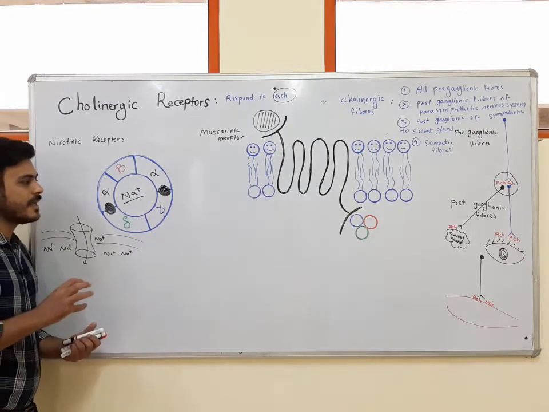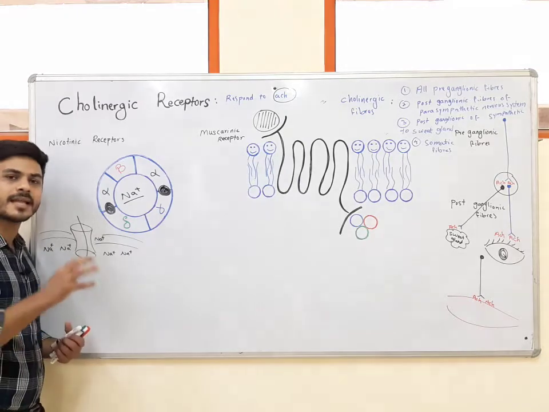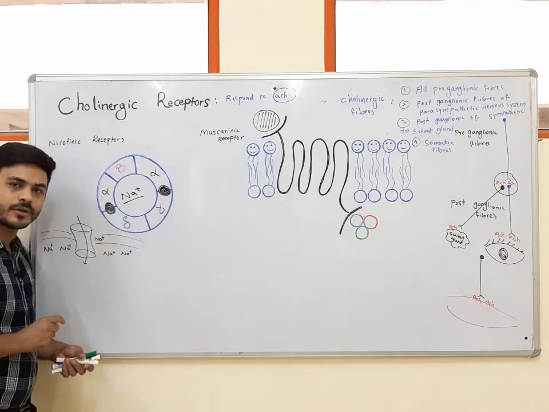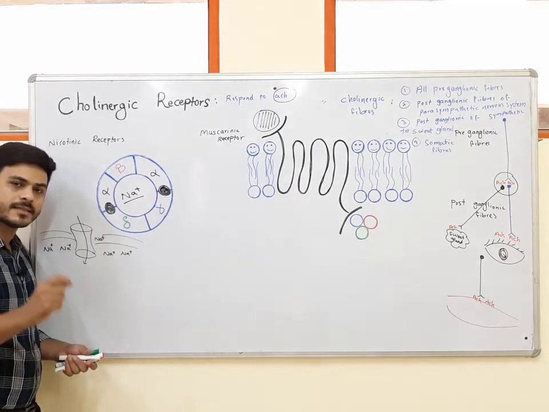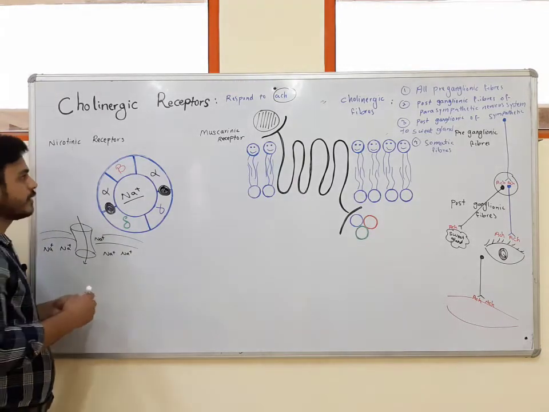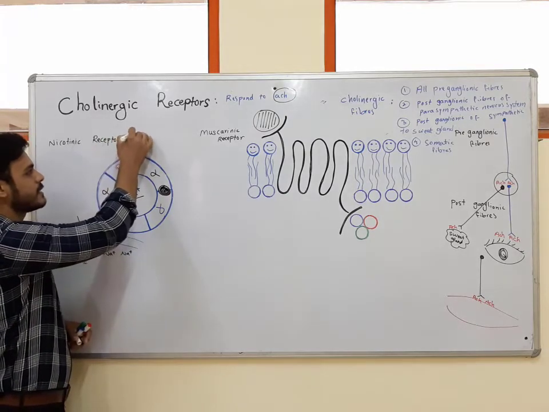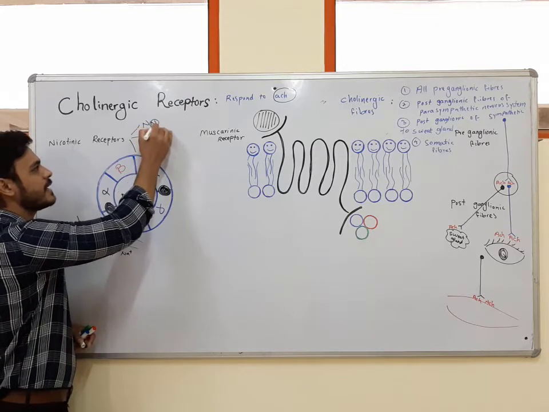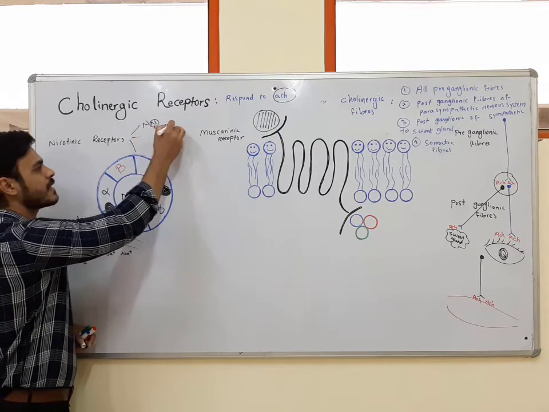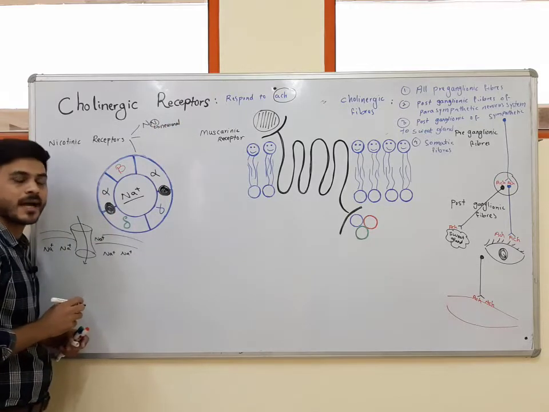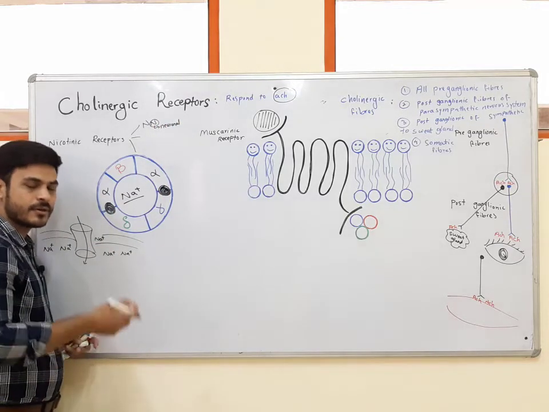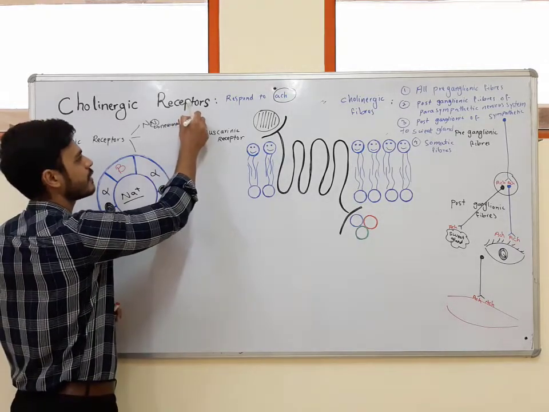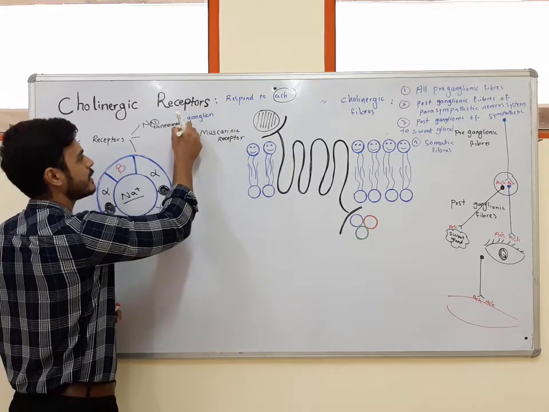But based on the existence of agonists and antagonists, which can distinguish the nicotinic receptor, we have 3 subtypes of nicotinic receptor. One subtype is NN, which this N is for neuronal. It means that we can find this subtype in the ganglion as well as in the adrenal medulla. So NN subtype is in the ganglion and adrenal medulla.